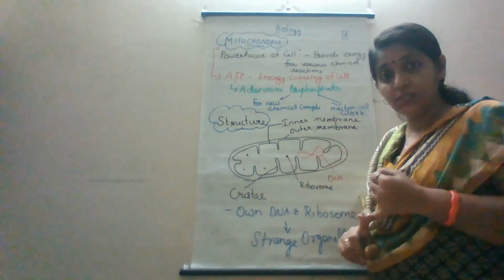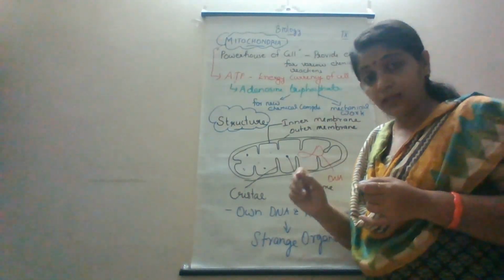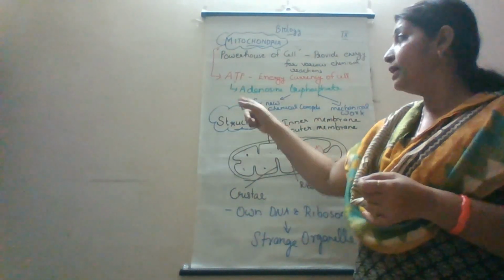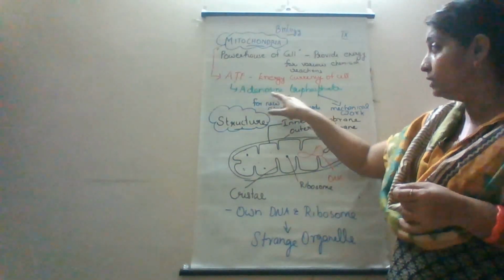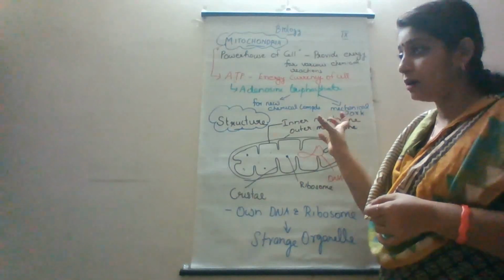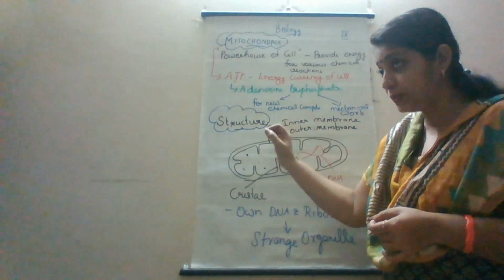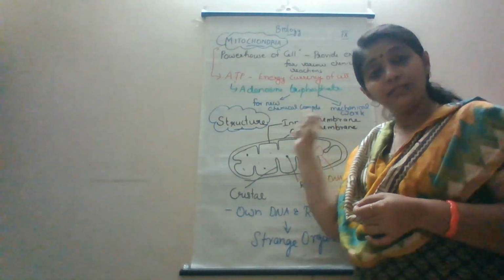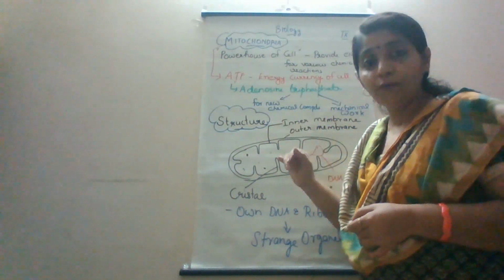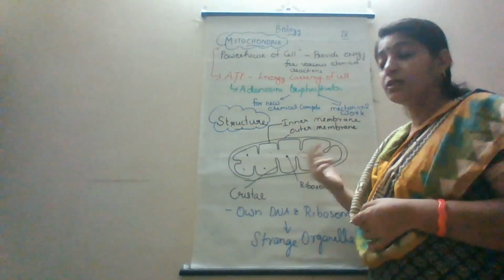Why is mitochondria called the powerhouse of the cell? Because mitochondria produce ATP. And what is ATP? ATP is adenosine triphosphate. You have to study the expansion of ATP, it's important. They are called the energy currency of the cell, and ATPs are produced in mitochondria and provide energy for various chemical activities taking place inside the cell.